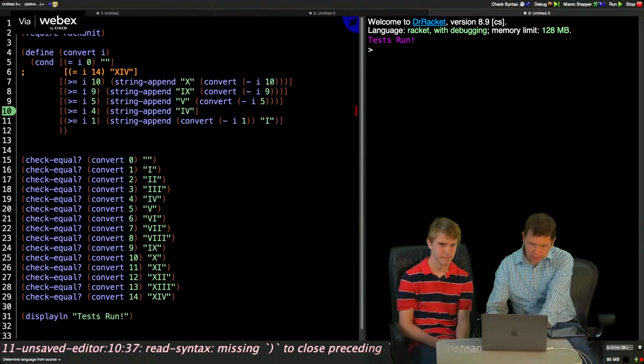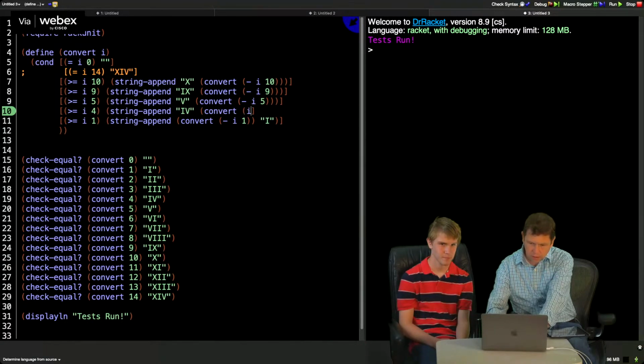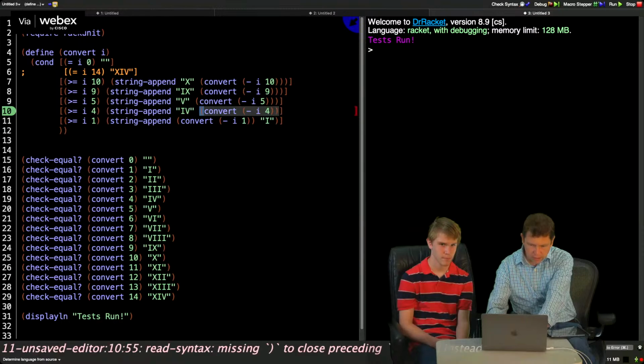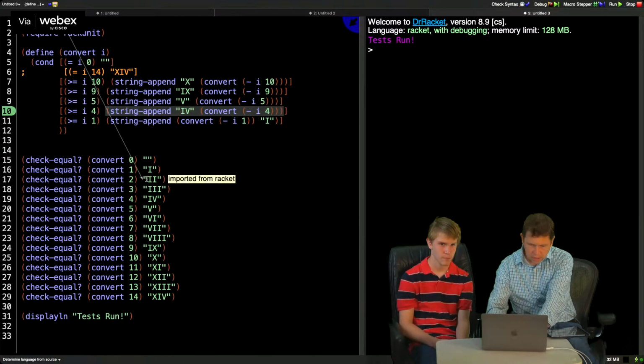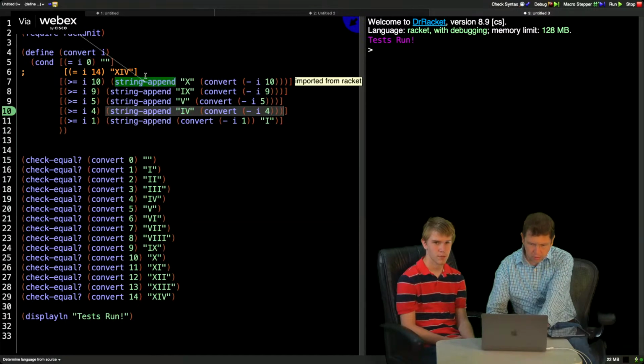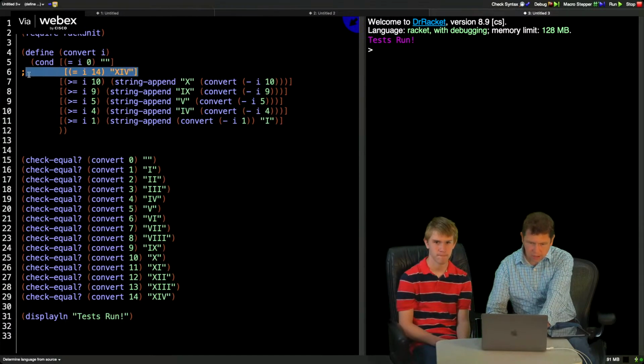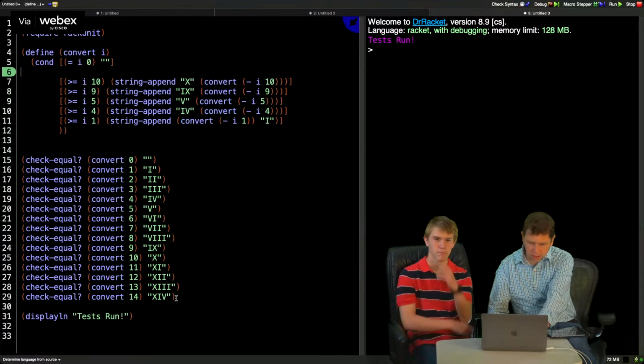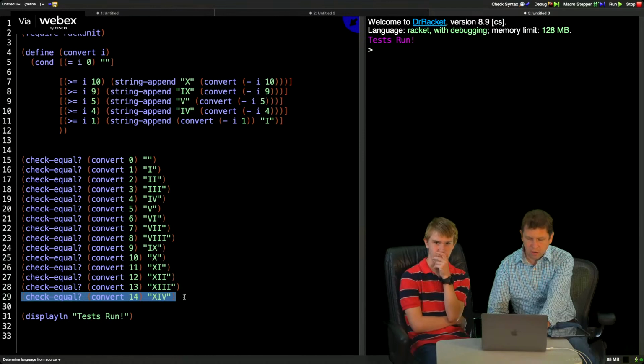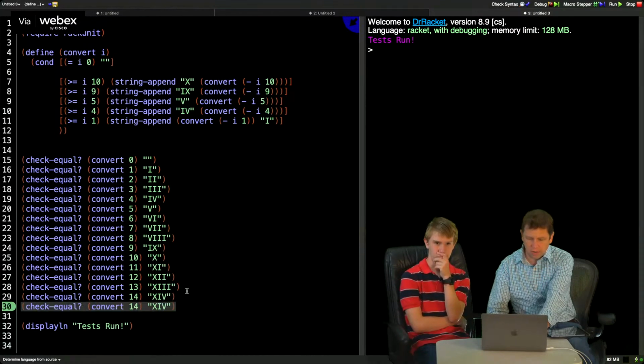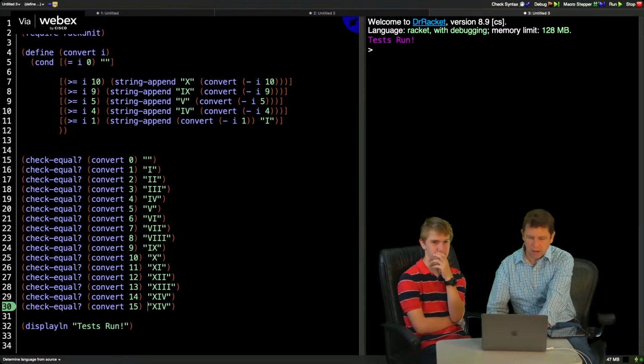Okay, string append this to, and this was 4, so I'm going to subtract 4 from it. And okay, let's make sure it runs. Okay, that works here. So those are all working. So let's see, if we're going to add another test, where do we think it will eventually break down? Okay, you're writing the test now. Yeah, but I'm going to cheat.